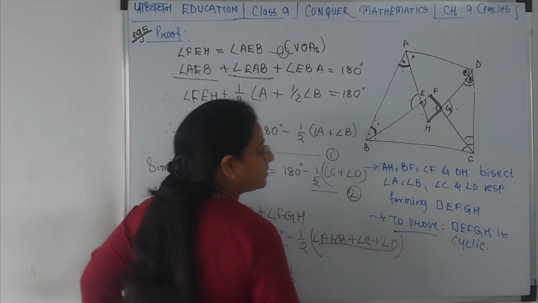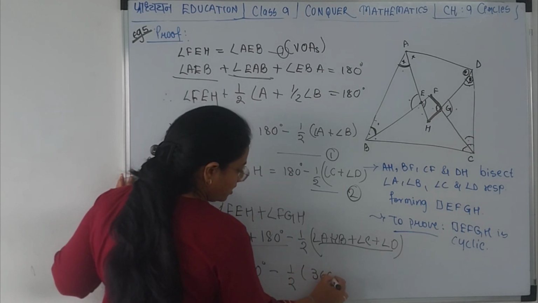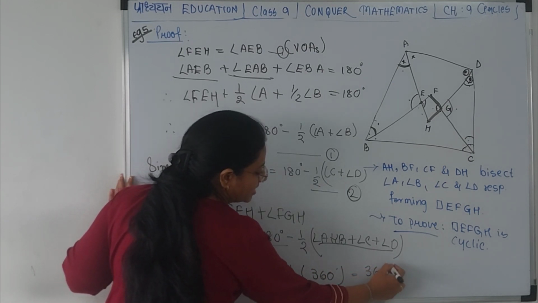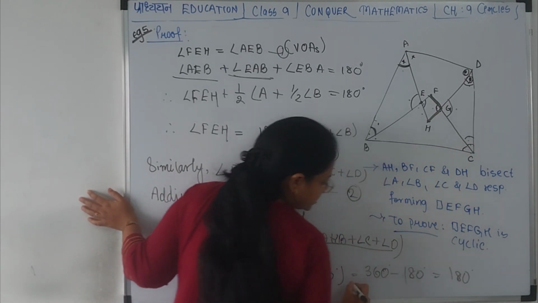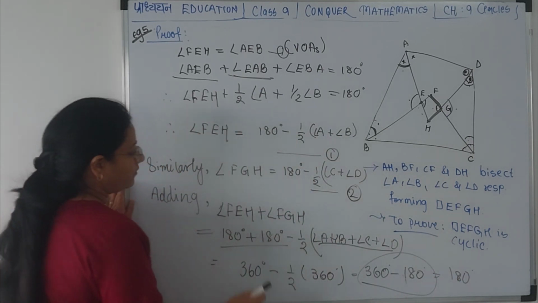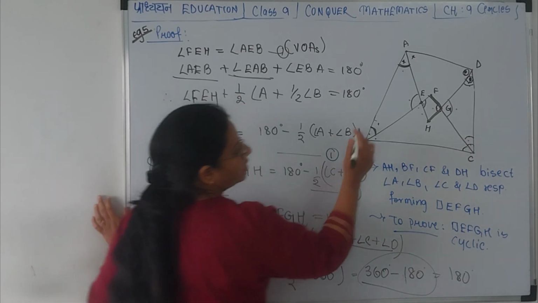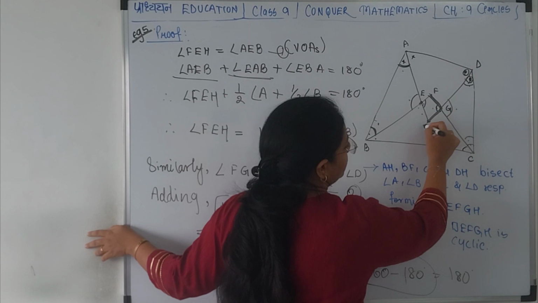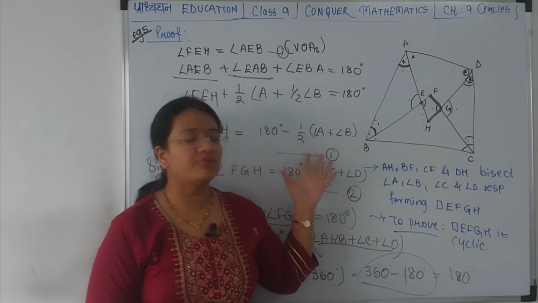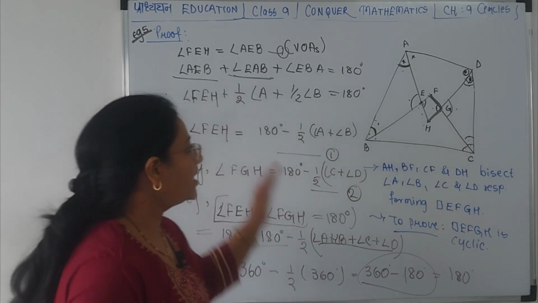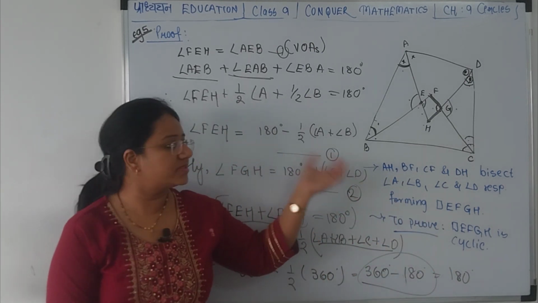What is A plus B plus C plus D for any quadrilateral? Sum of all the four angles is 360. So this is equal to 360 minus half of 360, which is 180. 360 minus 180 is 180, and therefore we have got FEH plus FGH is 180 and therefore the quadrilateral EFGH is a cyclic quadrilateral. Is that clear? It seems a little difficult, but if you understand step by step, it becomes easier to remember and to logically apply the things in the question.